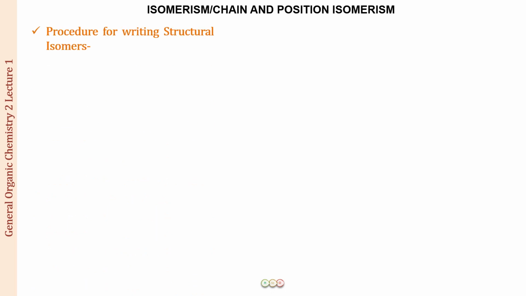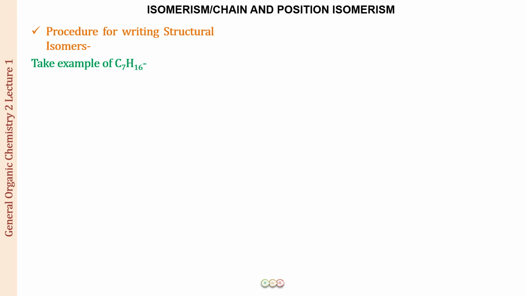So next, let us learn the procedure for writing the structural isomers for a compound. And when I am referring to structural isomers, here we are going to include chain isomers as well as position isomers, because those are the only two we have learned so far. In the coming lectures, we will be seeing other types of structural isomers. So we will be taking those examples where the structural isomers will include those also. Alright, so now we are going to write the structural isomers, for example, for C7H16.